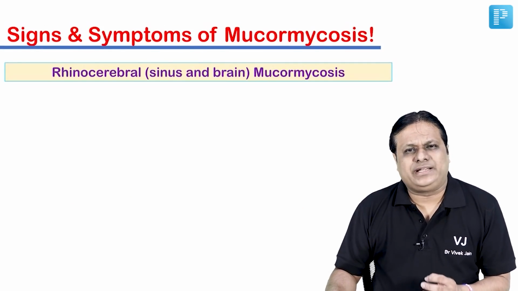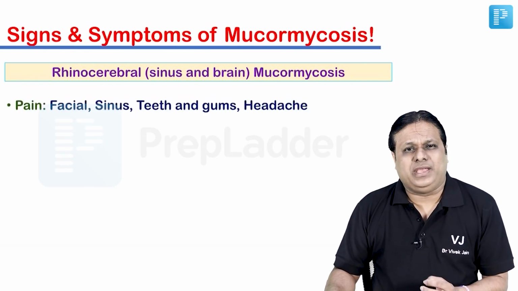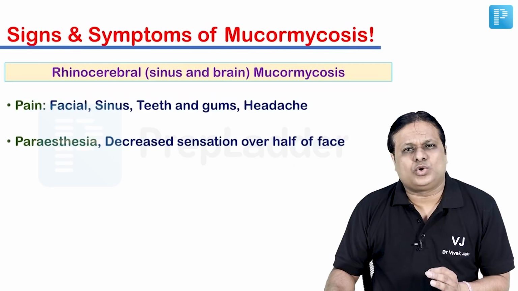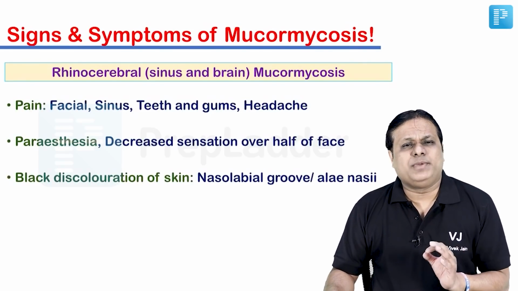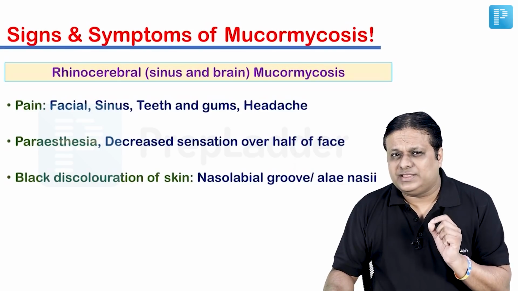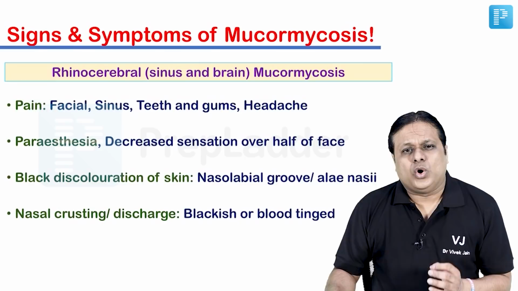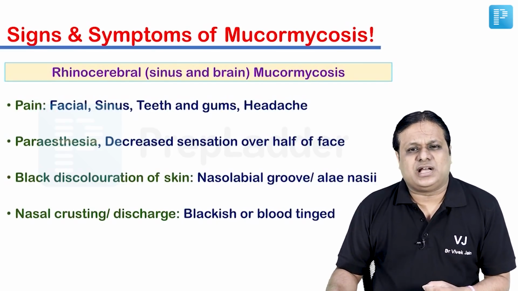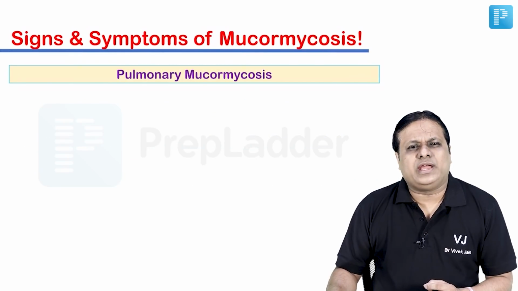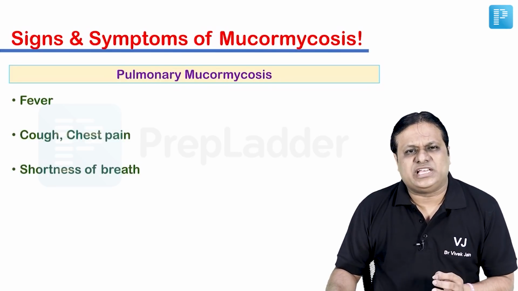Looking at the rhinocerebral type of mucormycosis, which affects sinuses and brain, here the patient may present with pain, that is facial, sinus, headache or teeth and gums pain. He may also have paresthesia, decreased sensation over half side of the face. Patient may report with black discoloration of the skin, black fungus. So the word black you can now correlate with this particular disease. So black discoloration of the skin, especially in the nasolabial groove. Also patient may have nasal crusting or discharge, which may again be blackish in color, or it may even be blood tinged.